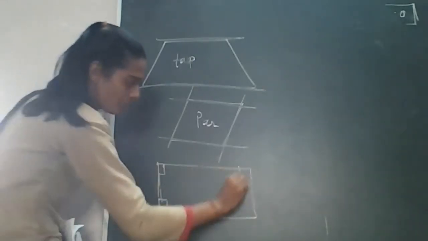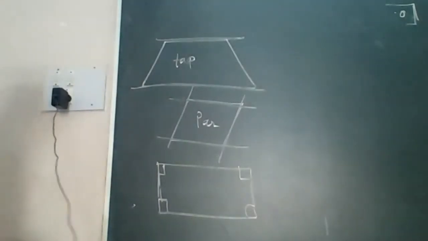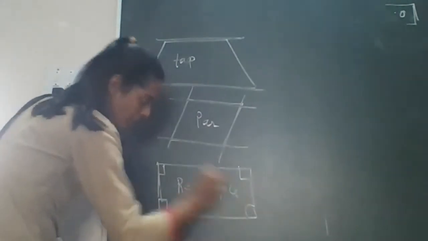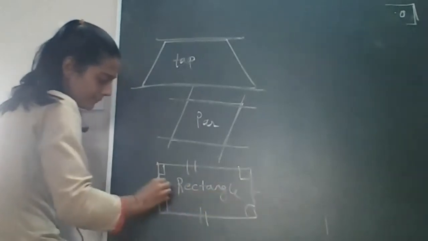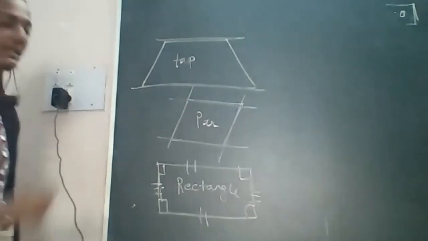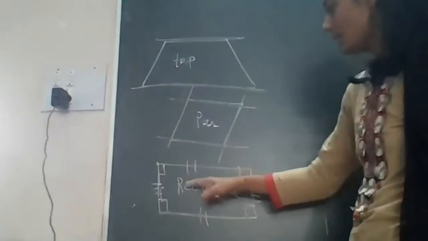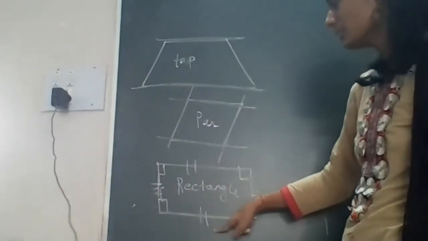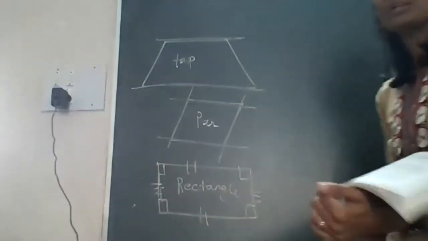I am just drawing it properly. What is it? This one is called a rectangle. Opposite sides are equal, right? Yes, opposite sides are equal and all the four angles are of 90 degrees. This is called the rectangle. Rectangle means opposite sides, the sides facing each other, are equal and all the angles are of 90 degrees. That is called the rectangle.